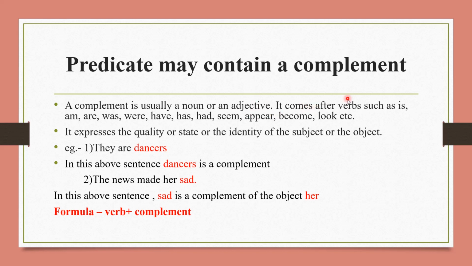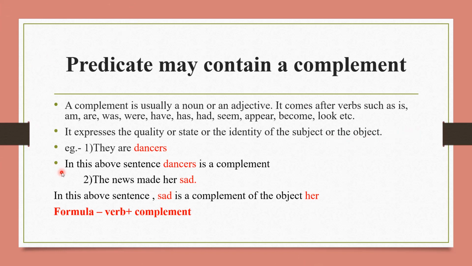It comes after verbs such as is, am, are, was, were, have, has, had, seem, appear, become, look, etc. So we can say it expresses the quality or state or the identity of the subject or the object.